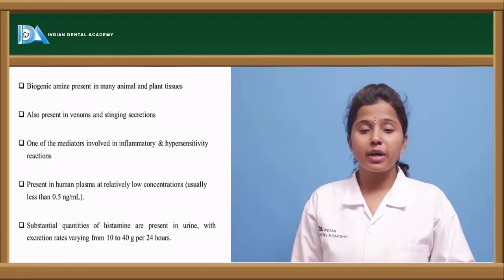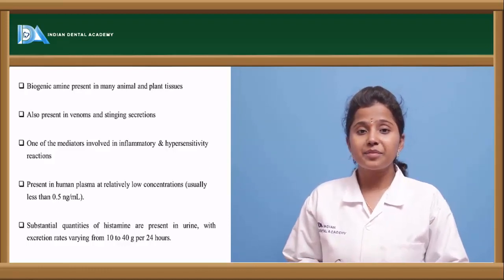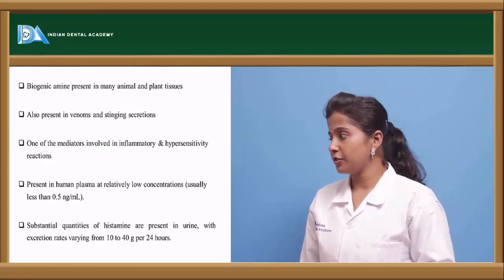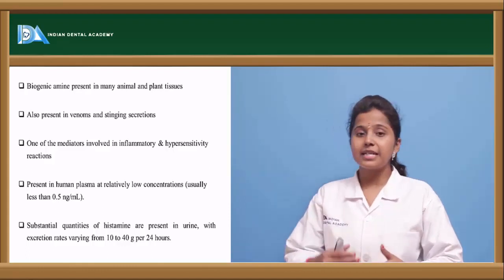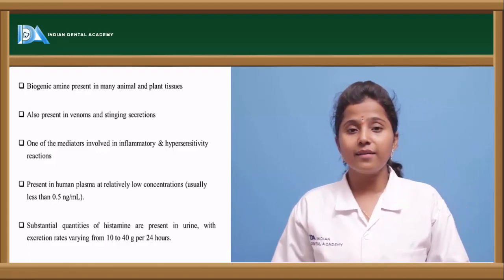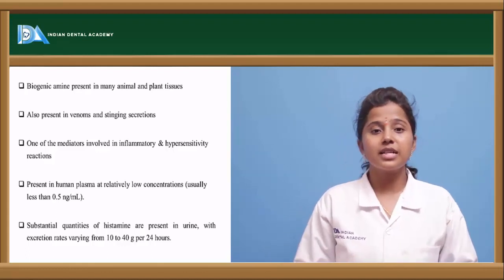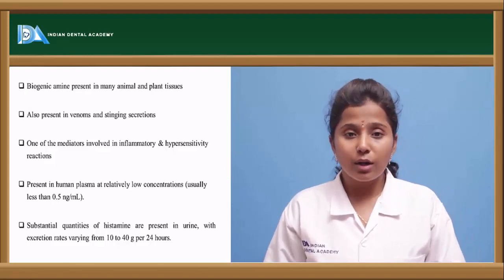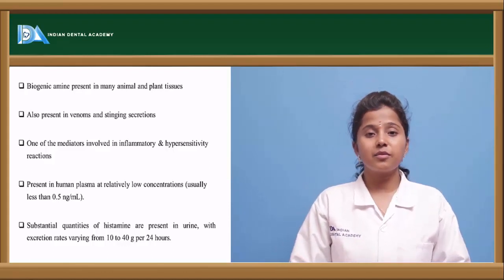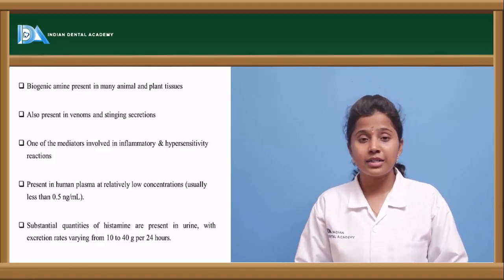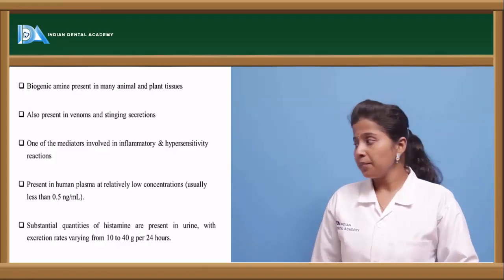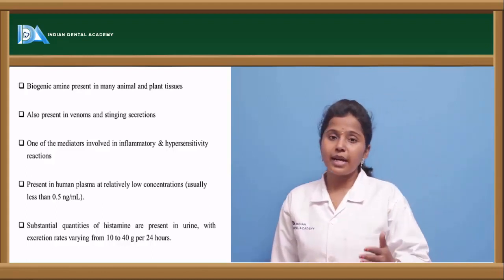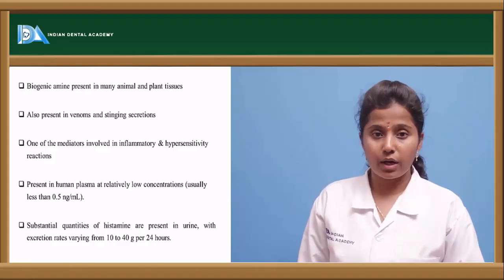Approximately 0.5 microgram of histamine is released into the blood circulation, and histamine is excreted in the urine very frequently. Once the immunological responses or inflammatory responses are done, or they are terminated, then histamine is excreted in the urine, varying from 10 to 40 grams for every 24 hours.